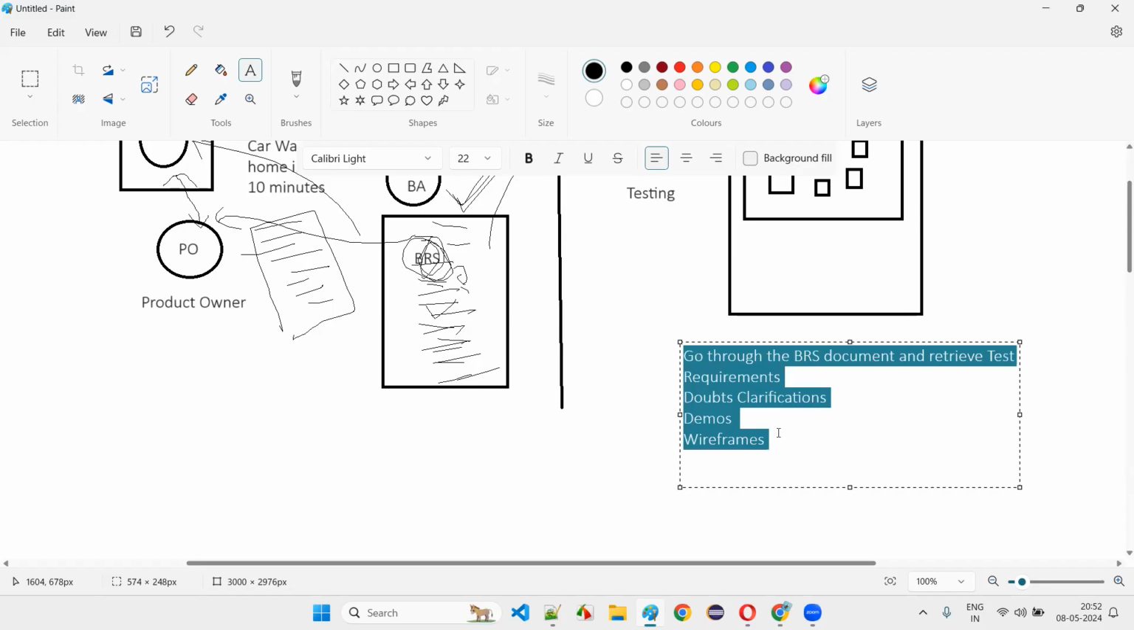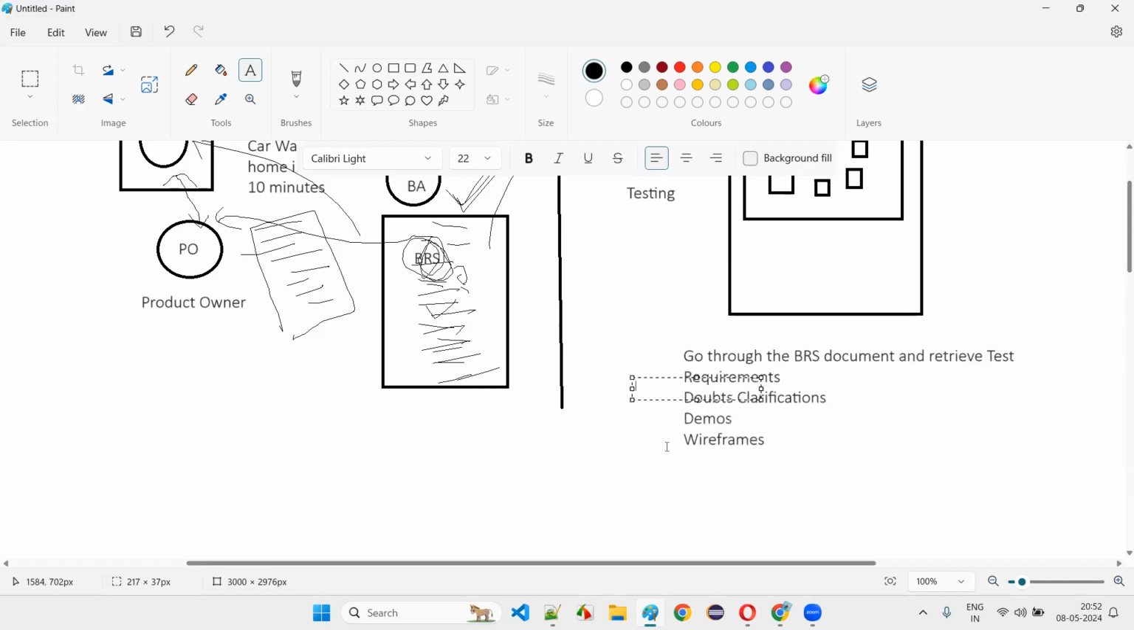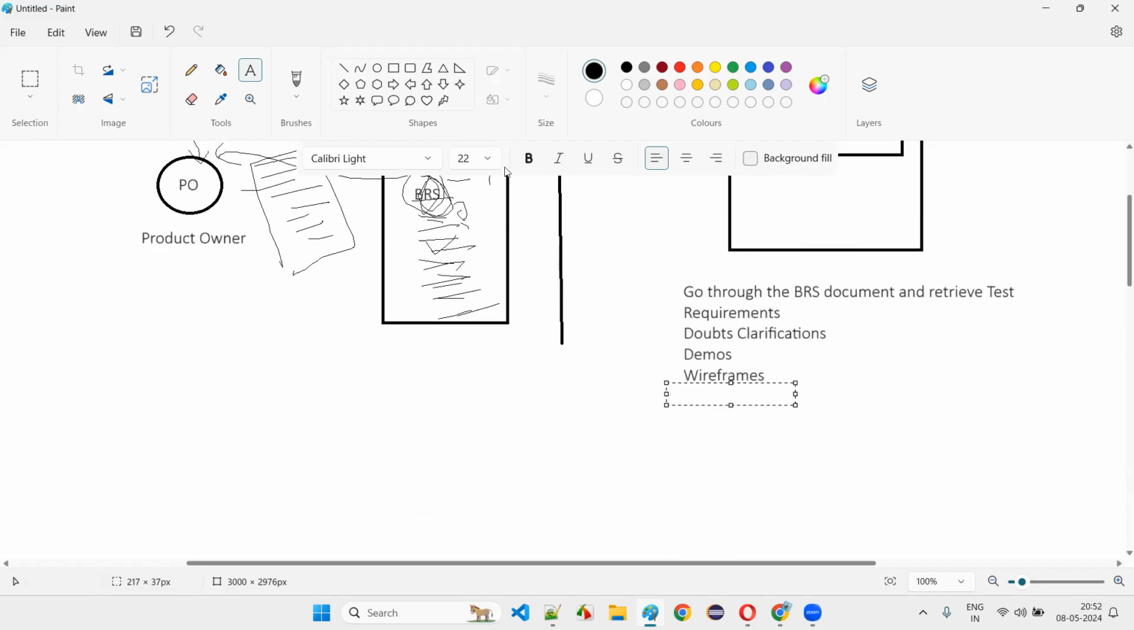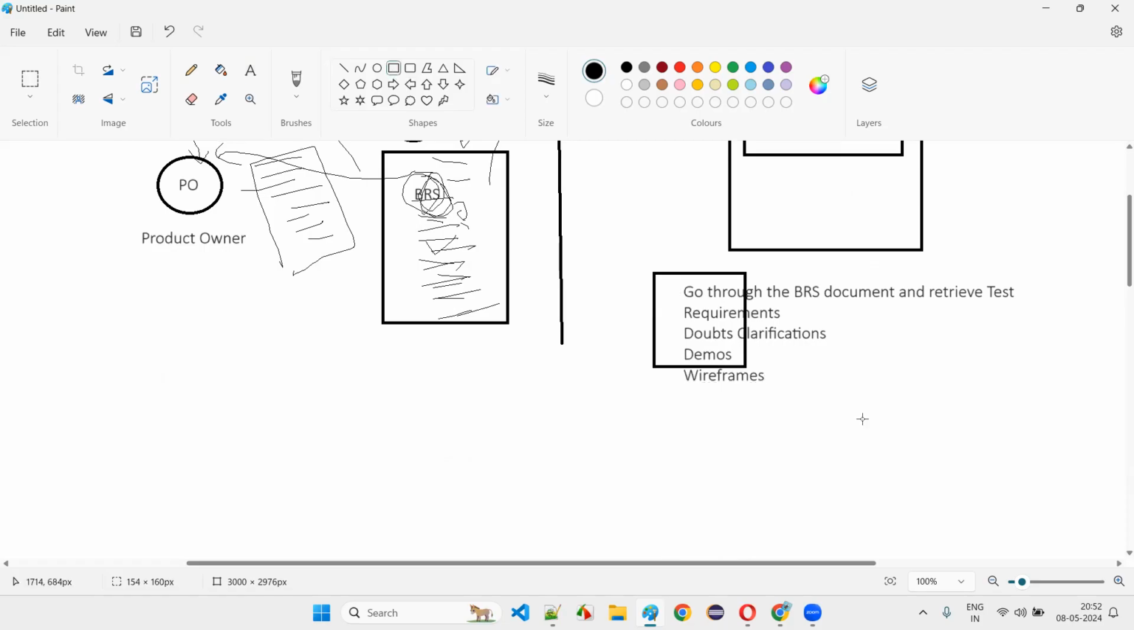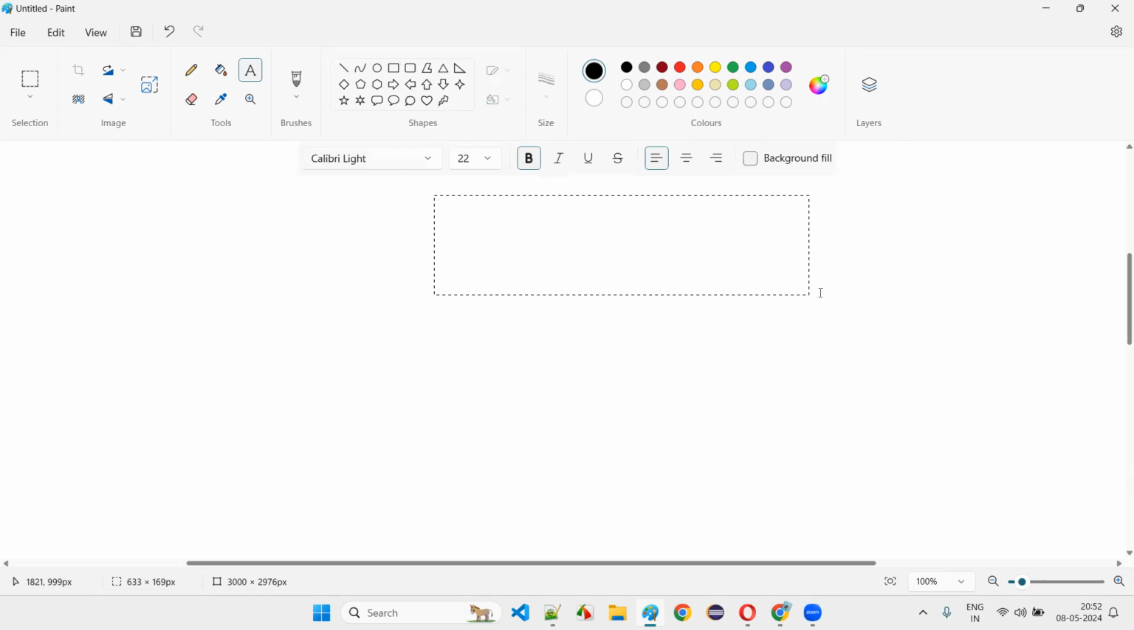So the software testers will go with the software testing life cycle, guys. You have to understand there's something known as the software testing life cycle. This is the first phase of the software testing life cycle. I'll cover the software testing life cycle at a high level.